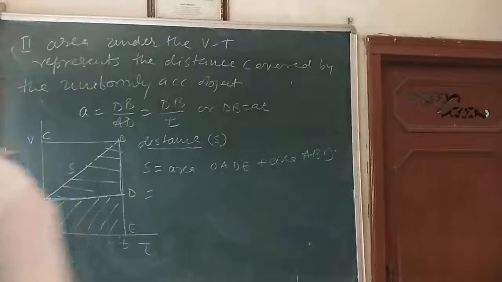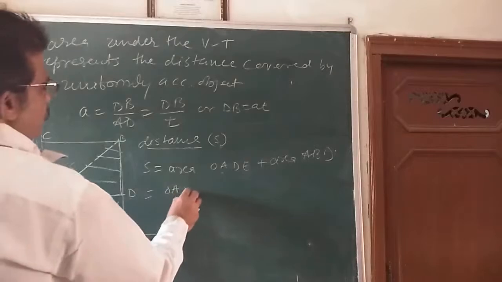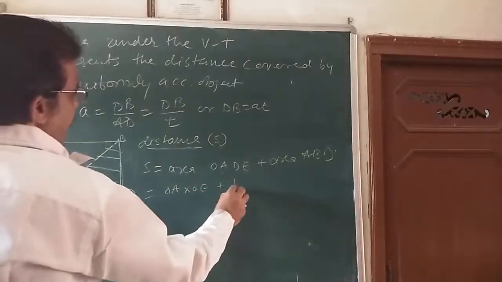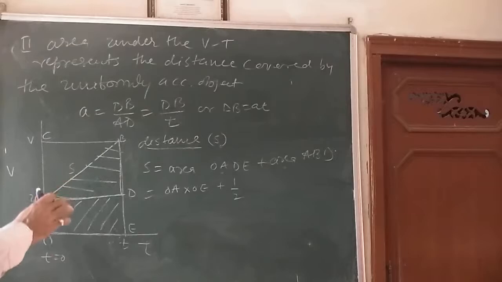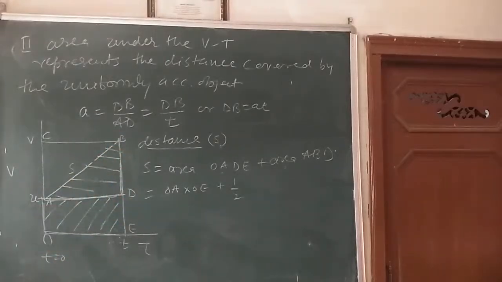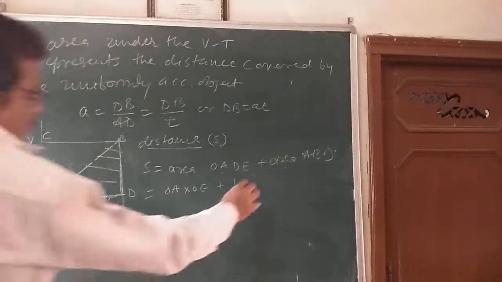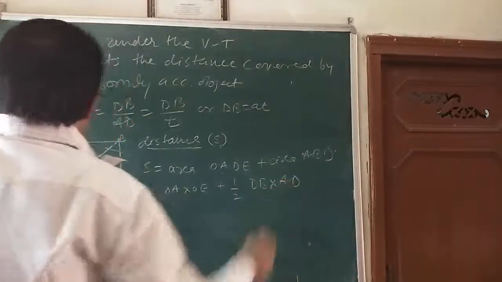What is the area of the rectangle OADE? That is OA into OE, plus the area of a triangle, that is 1/2 base into height. The base is AD and the height is DB.